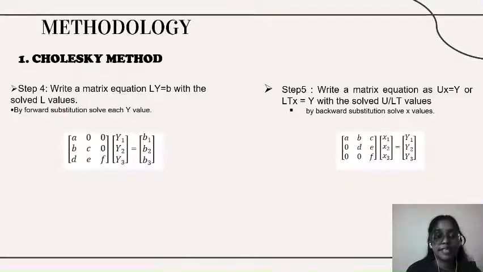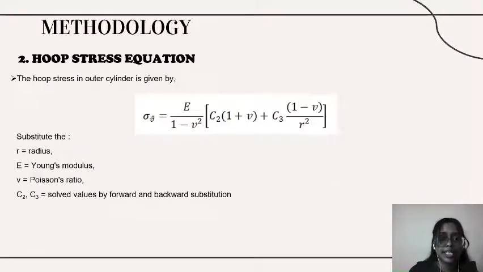Step 4 is to write the matrix equation Ly equals B, where we can solve the y values by forward substitution. Lastly, step 5 is to write the matrix equation Ux equals y, so we can solve the x values by backward substitution. To finish the Cholesky method, we will continue with the Hooke stress equation.